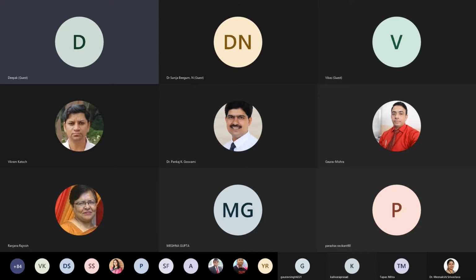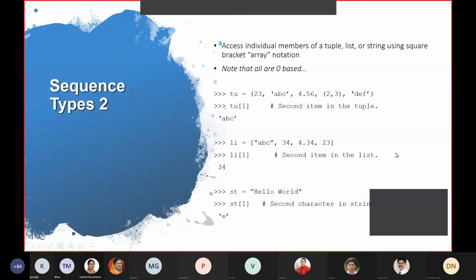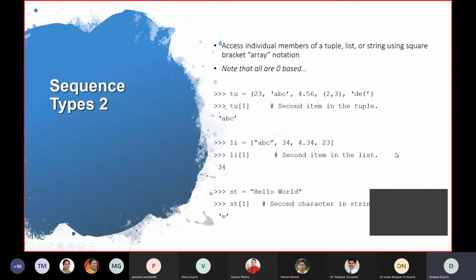Let me share my PPT. Do you remember this? Yes, sir. In the last session we discussed tuples. I think you all have used this command tu equal to (23, 'abc', 4.56) and so on. We have discussed list. We have discussed string.